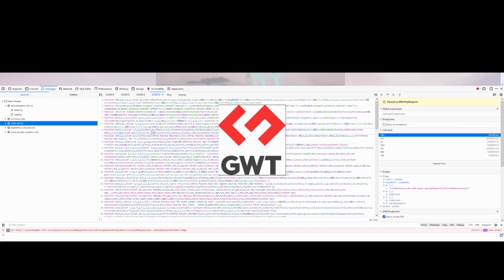Looking at the code, we can clearly see that it's obfuscated. But we know that this is not done intentionally. This is because in libGDX, in order to create a game for HTML, it uses a tool called GWT, or Google Web Toolkit. And what it does is it takes the source code of Java and it cross-compiles it, or transpiles it into JavaScript. And that's the JavaScript that we see in front of us.